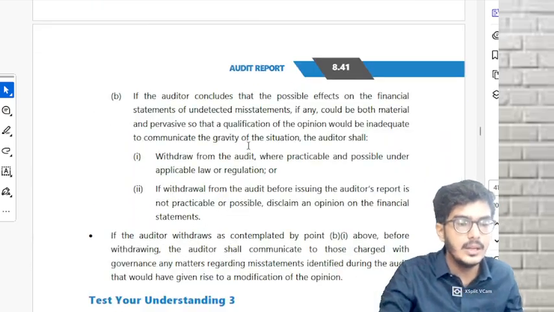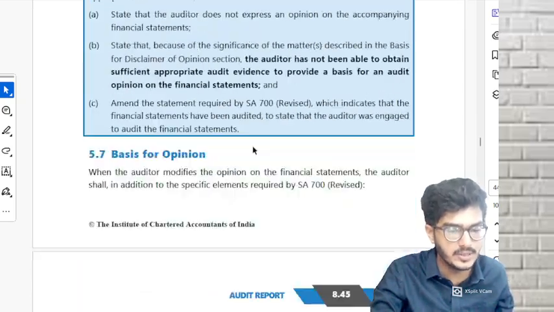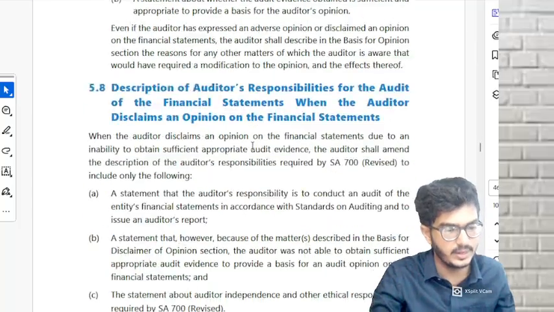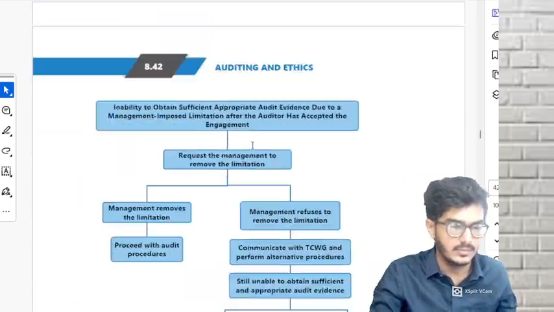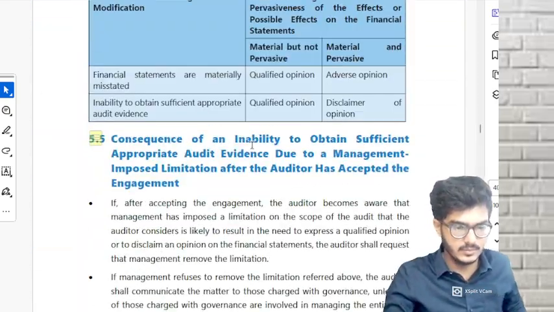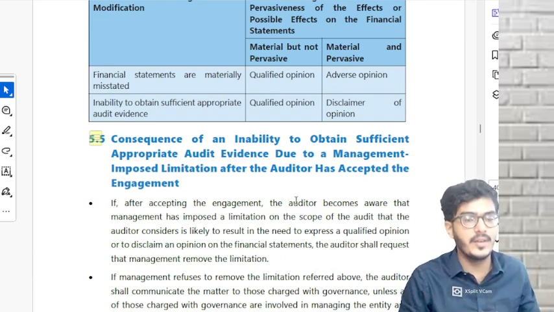Understood? Then from 5.5, it is very important. Please focus. 5.5 is important. 5.6 is important. 5.7 is important. 5.8 is important. All these are very important. Please focus. Continuing with 5.5. What is 5.5?